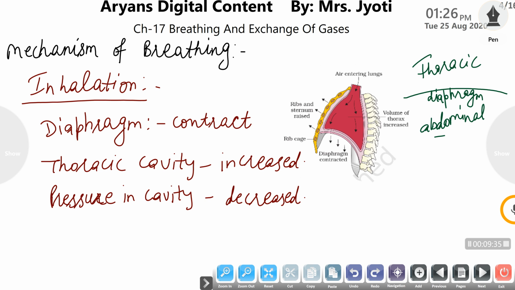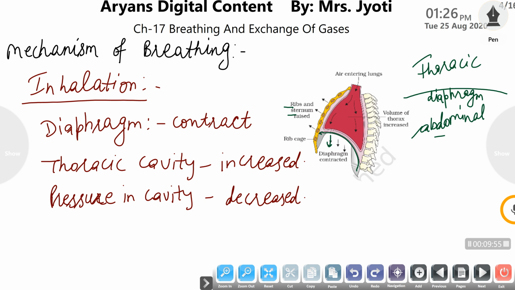Okay, so the diaphragm contracts. As the diaphragm, the membranous flap, contracts, it exerts pressure on the abdominal cavity, and the abdominal cavity is contracted.